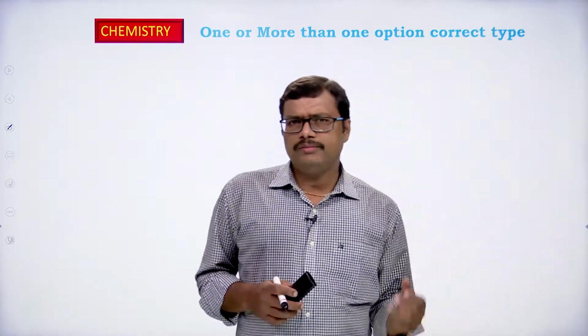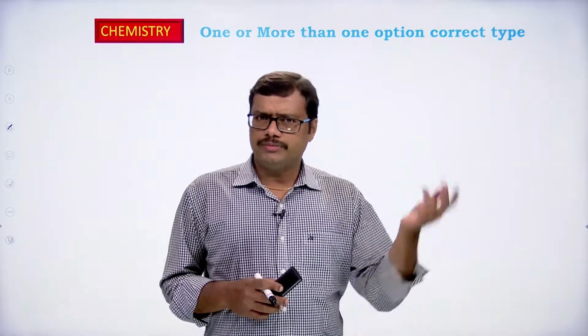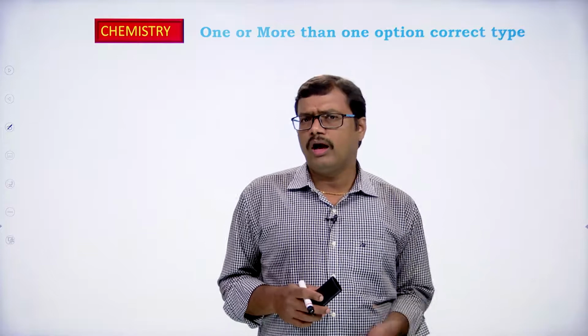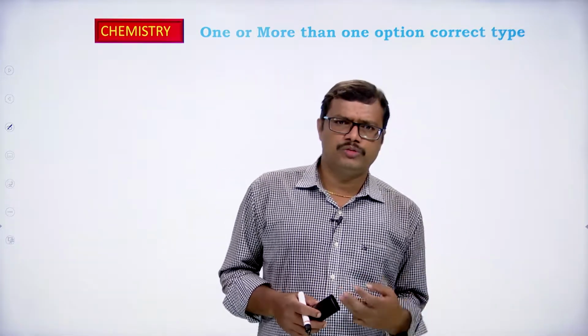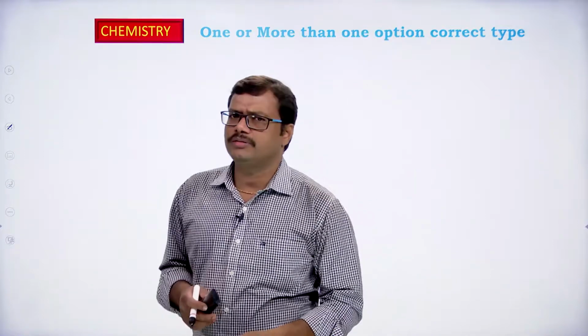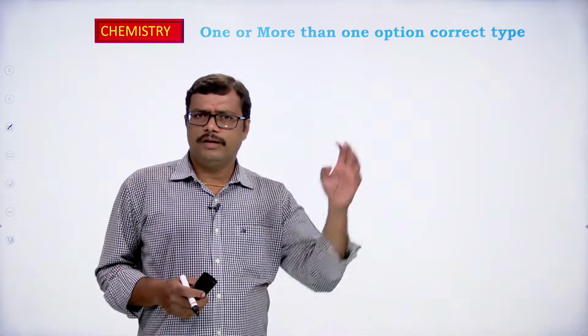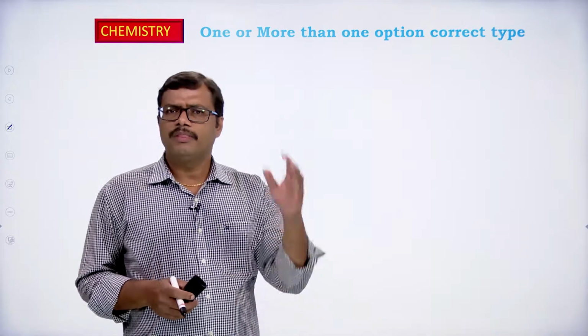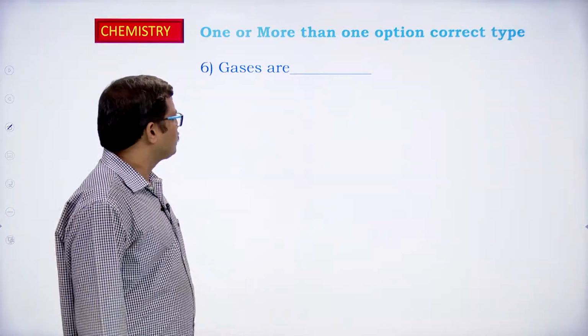Of course, sometimes only one option may be correct, but most of the time more than one option will be correct. 2 may be correct, or 3 options may be correct, or all the 4 options given may be correct, okay. So we have to read the question very carefully, read the options very carefully and identify the correct answers. Let us see one.